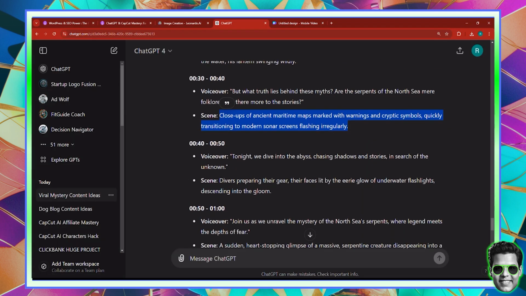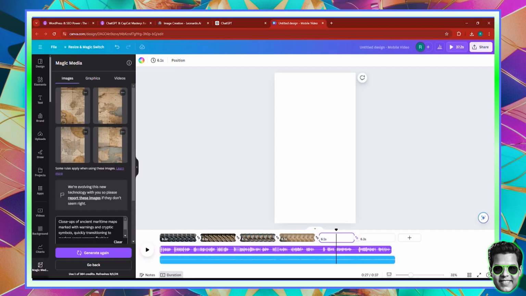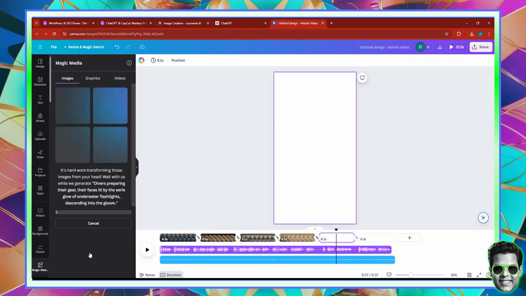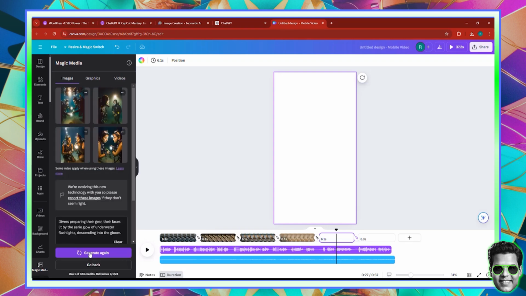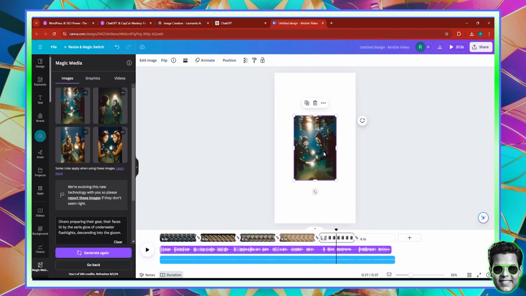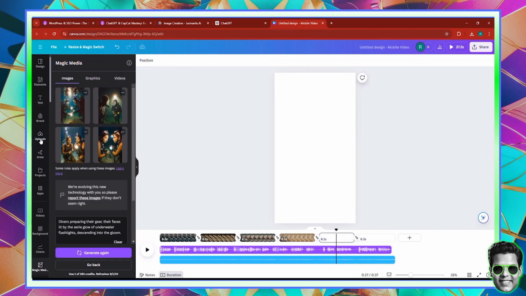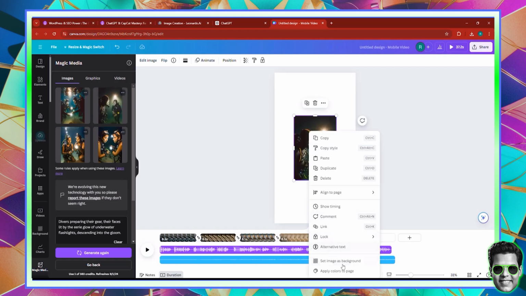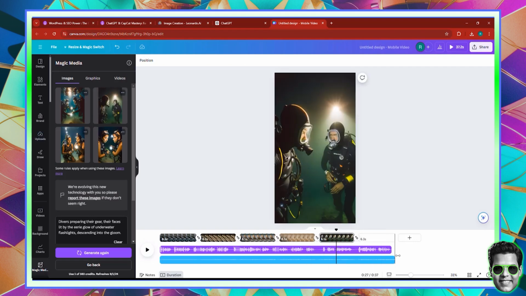And here we have a scene where divers are preparing their gear, right? So let's just copy this scene, paste it in, hit generate again, and it will proceed. So here we have a couple of pictures of some divers. I think I'm gonna go with one of these two. Let me check this one up. I think this one is good, but I see a better alternative, so I'm gonna click it. And you can see how precise this is. It's really precise and good.